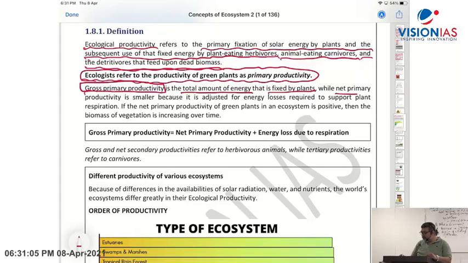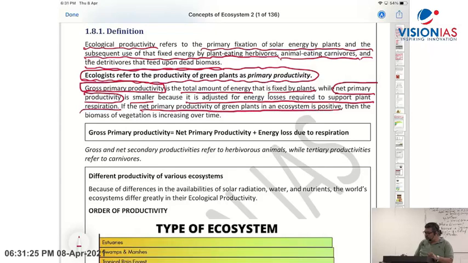While net primary productivity is smaller. Why is it smaller? Because it is adjusted for energy loss required to support plant respiration. Because of respiration, it gets lost. If the net primary productivity of green plants in an ecosystem is positive, then the biomass of vegetation will increase over time.